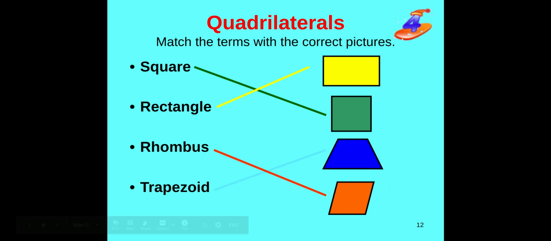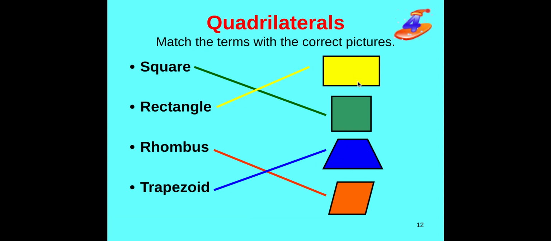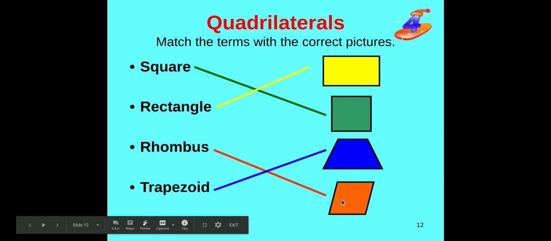And last but not least, we have a trapezoid. Other quadrilaterals we've seen are parallelograms, which is kind of like a squished rectangle. It's a longer kind of trapezoid, or excuse me, a longer rhombus, where the top and bottom are the same length and the two sides are the same lengths, but it's kind of squished. It looks like someone sat on it almost.